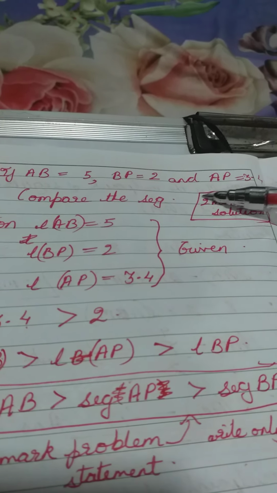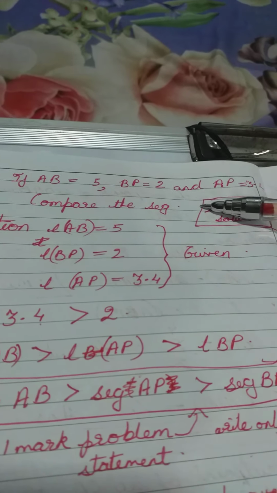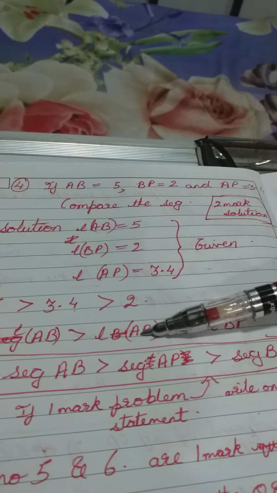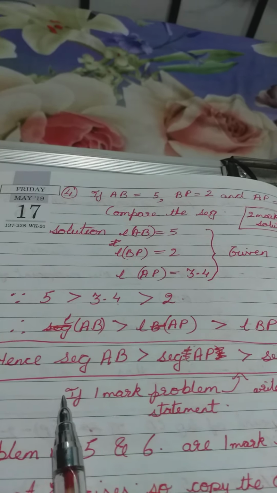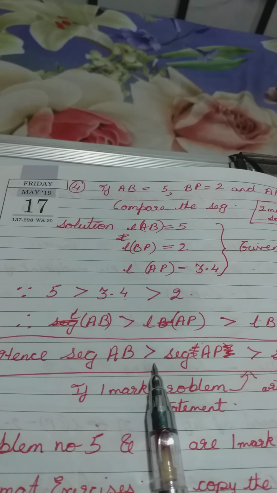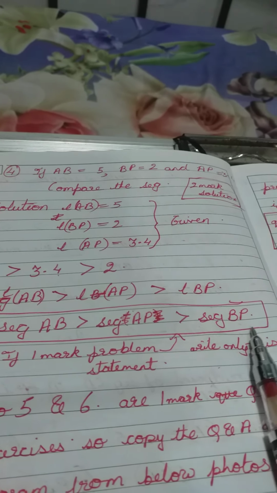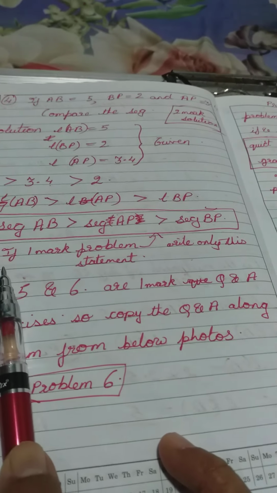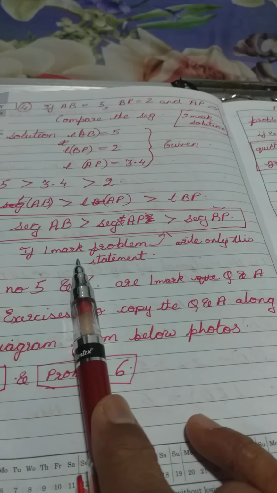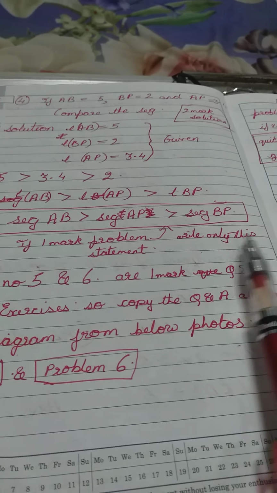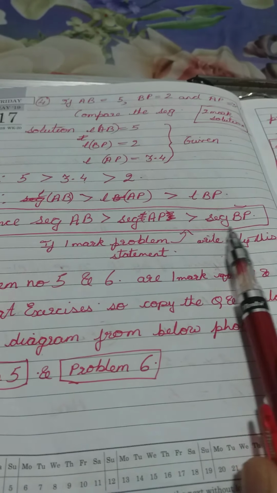This is only the statement to write; for 2 marks you have to do all the steps. Here this is only for your convenience. I have written it; if it appears in your exams as a 1-mark problem, then write only this last statement.